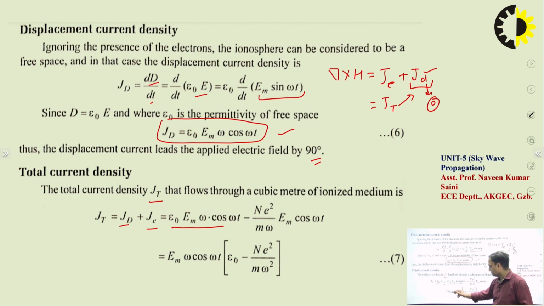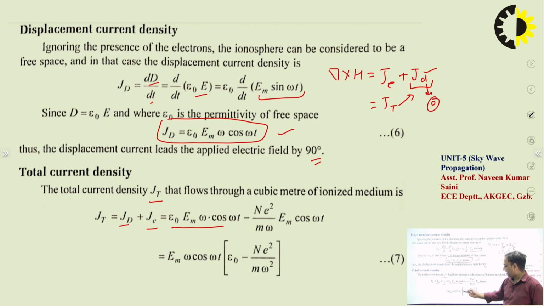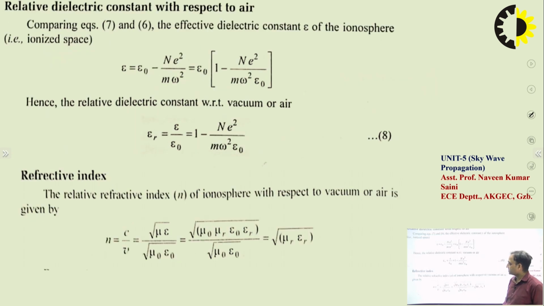So we get Em cos omega t times epsilon naught minus N E square upon m omega square. Comparing these equations, in place of epsilon naught we can say epsilon, because this is the total current density. So epsilon will become epsilon naught minus N E square upon m omega square.